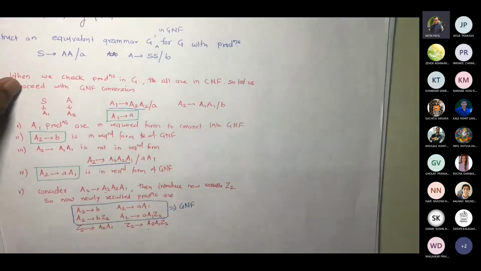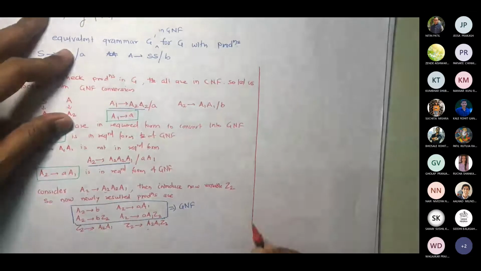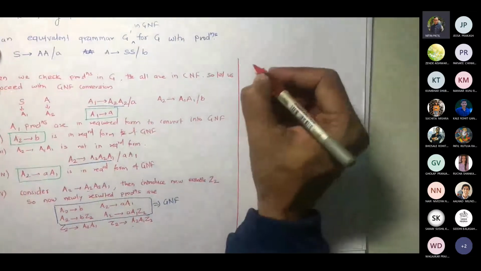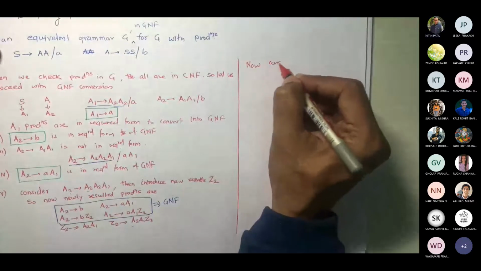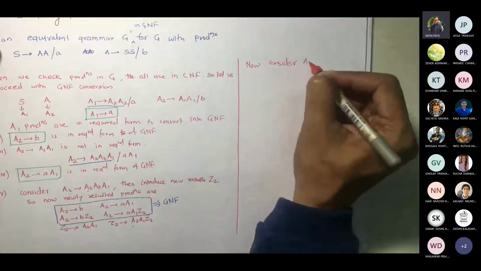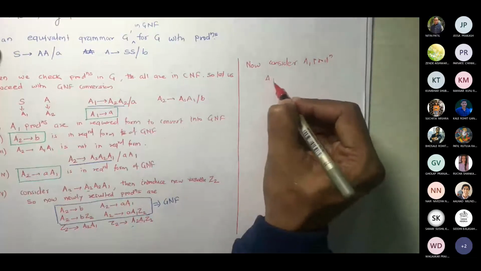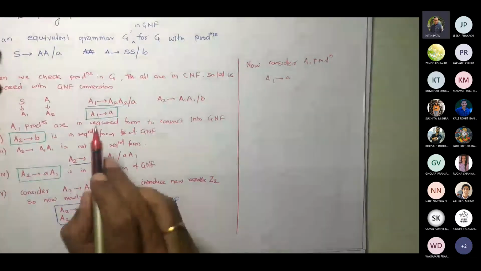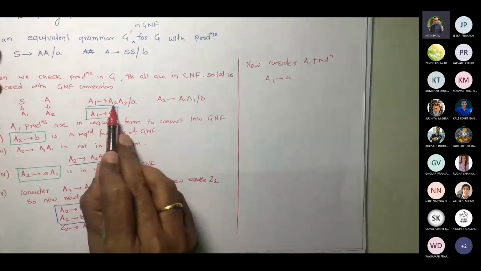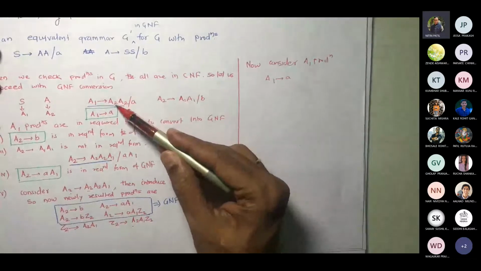So what will you be getting for A1? Consider A1 productions. So I will write A1 gives A. Now what I will do, I will add A2 values from this set. I will replace the first A2 by these values.